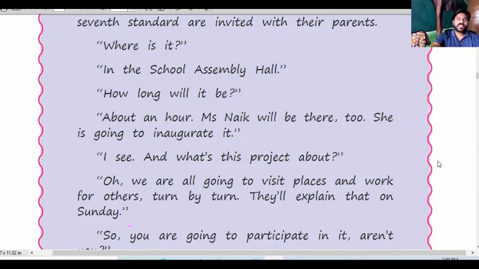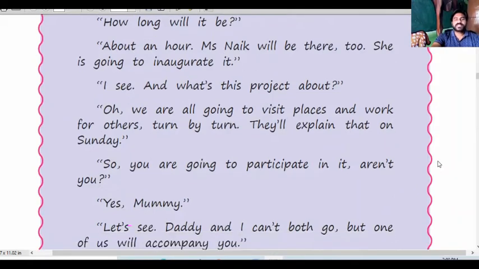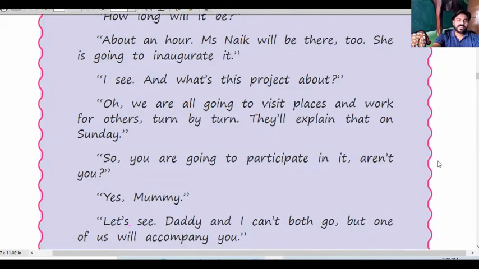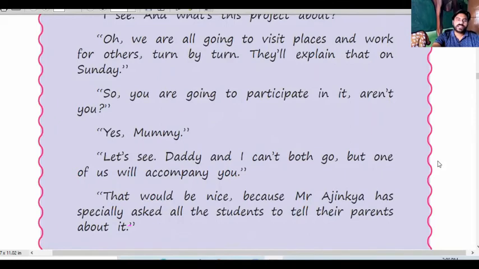Okay. Then I see, and what's this project about? So the parents ask what the project is all about. Oh, we are all going to visit places and work for others turn by turn. They will explain that on Sunday. So all that explanation will be at that function. So you are going to participate in it, aren't you? So the parents asked the boy, yes, mommy.